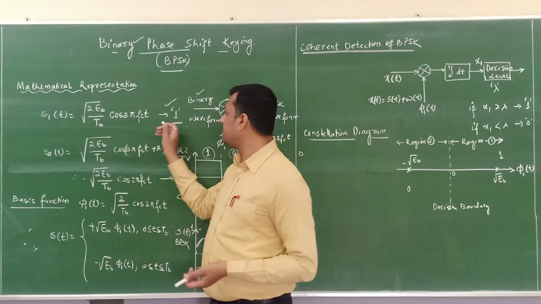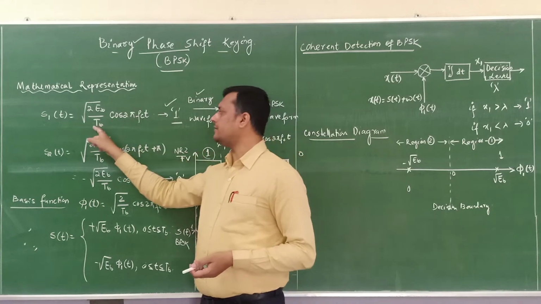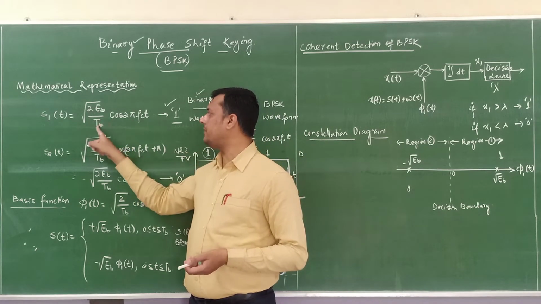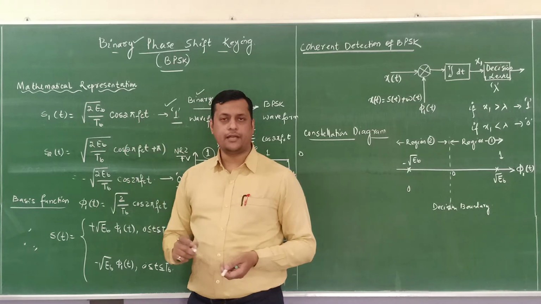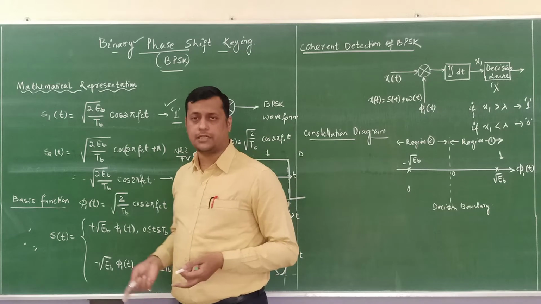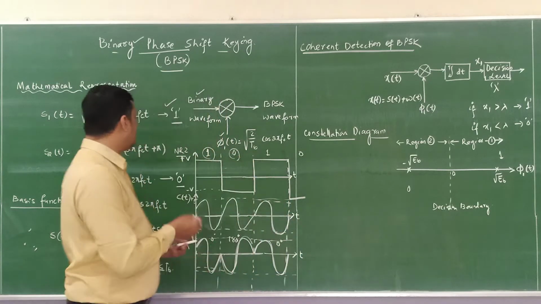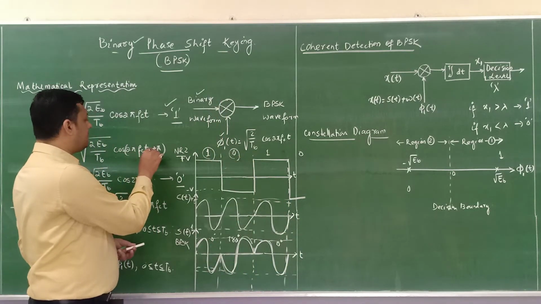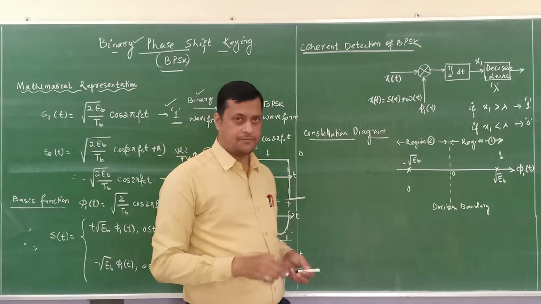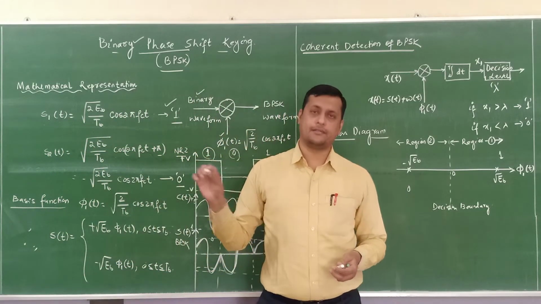So for symbol 1, let us assign the energy per bit: root over 2 Eb by Tb cos 2 pi fct. And for binary bit 0, as I have told, a 180 degree phase shift will happen. So it is cos of 2 pi fct plus pi. Now cos of theta plus pi is nothing but minus cos theta.